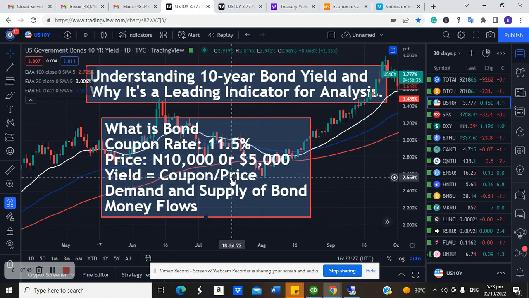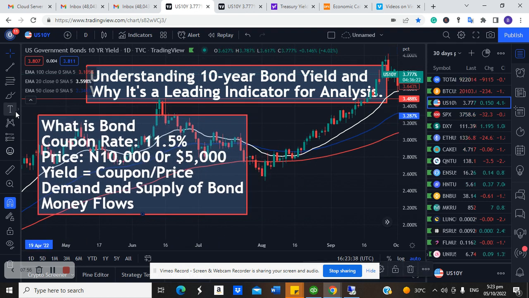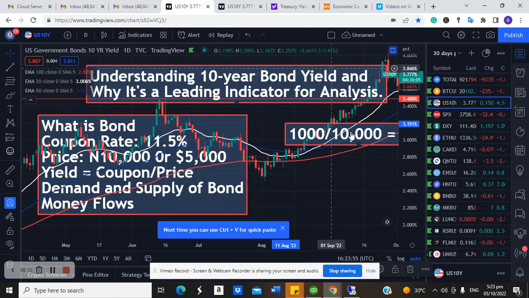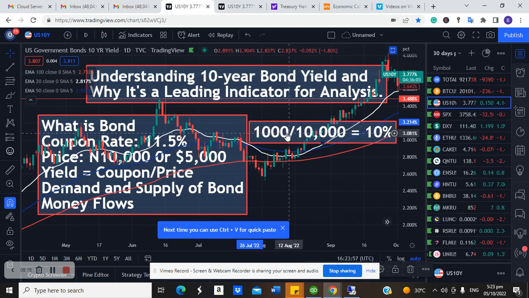What I mean again is that if the price of a bond is increasing, let's assume this is 10,000 naira, and let's say the yield is 1,000 naira. So let me put up something here. If you have a yield of 1,000 naira or $1,000 divided by 10,000 naira or $10,000, which is the amount you bought, that will give you 10%. Can you see right here? So let's go back. This is it here.